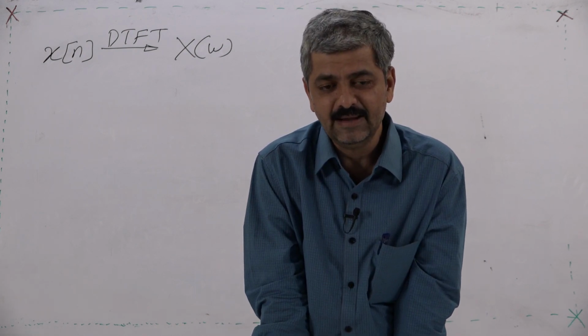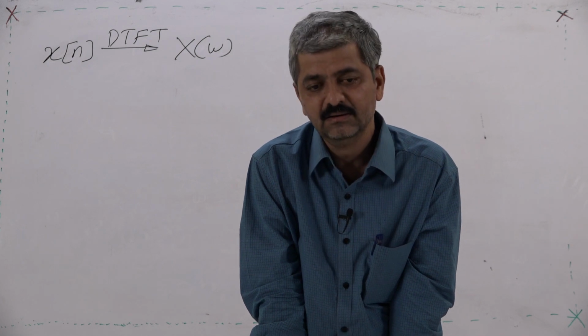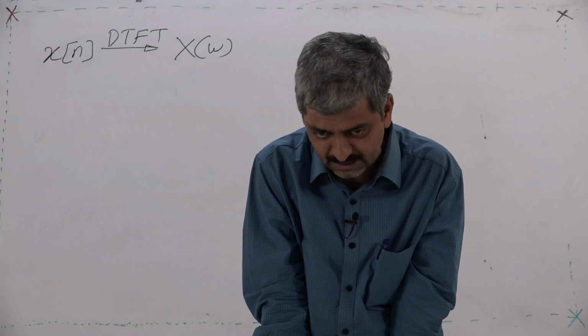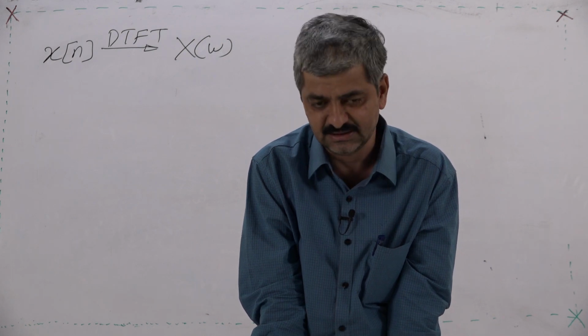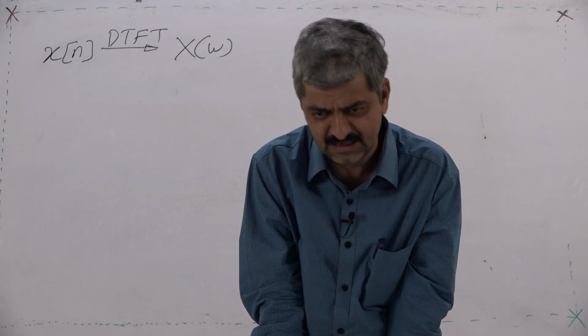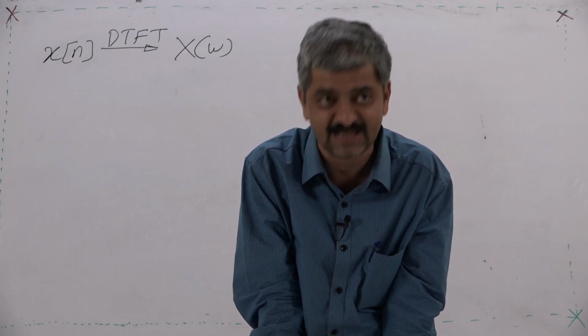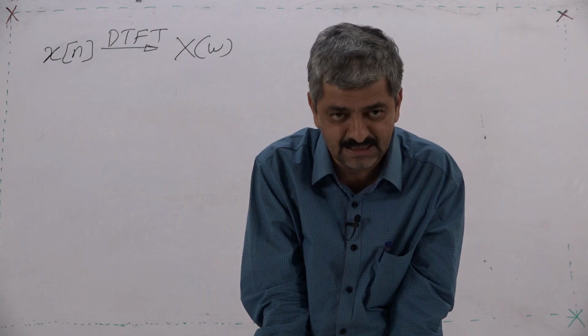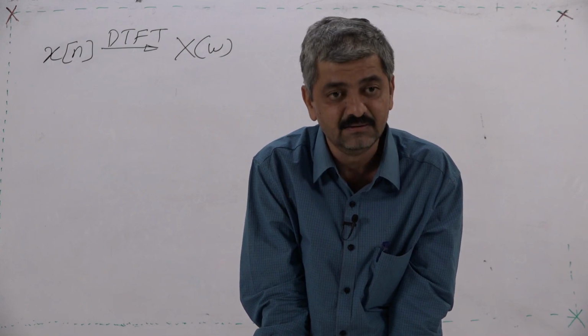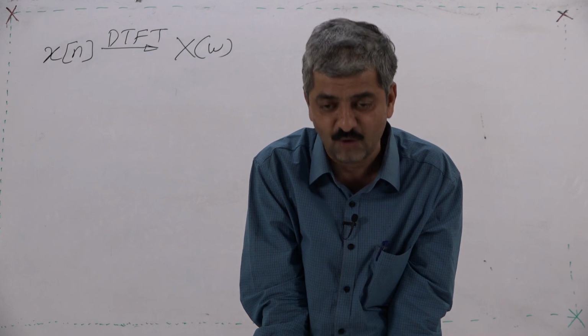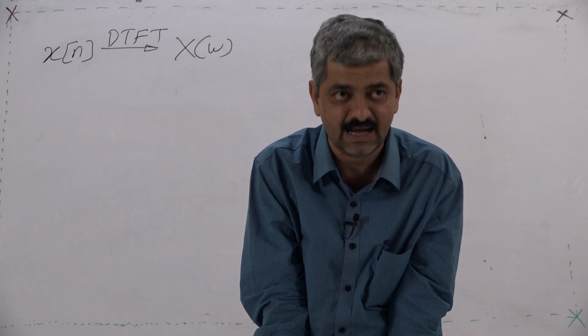So, a peculiar sequence results into some function of omega, and that function has some kind of shape in amplitude, some kind of characteristic in phase. But what is the significance of that? What do I interpret from that function, by looking at X(omega)? X(omega) is a function of omega.